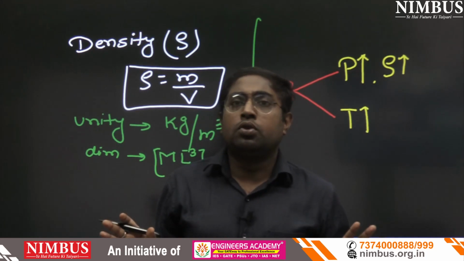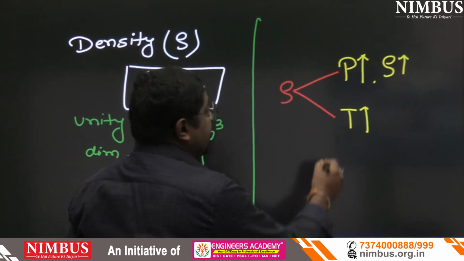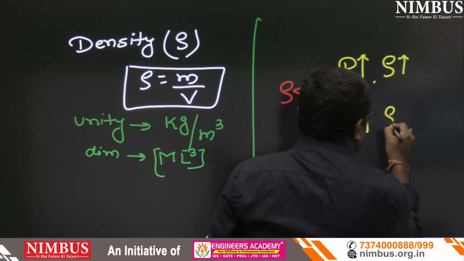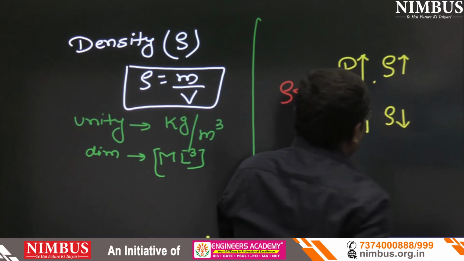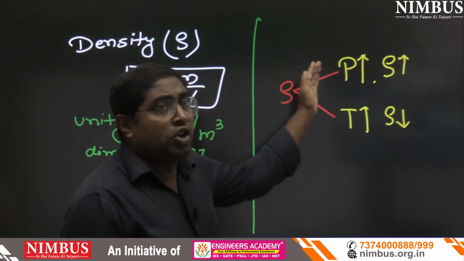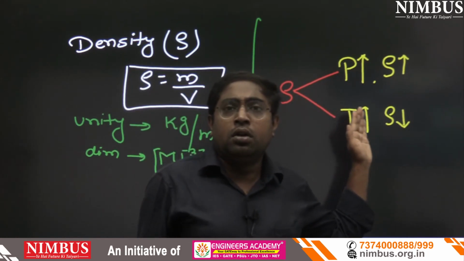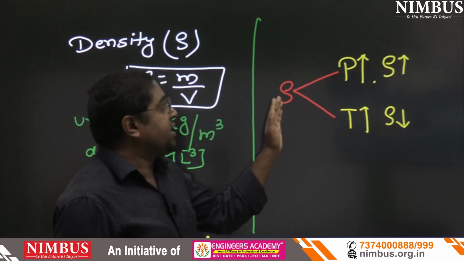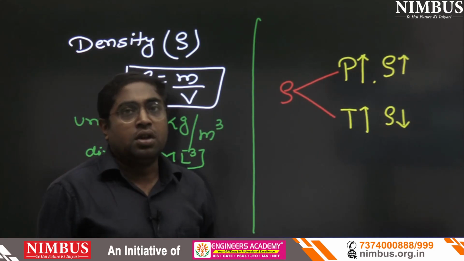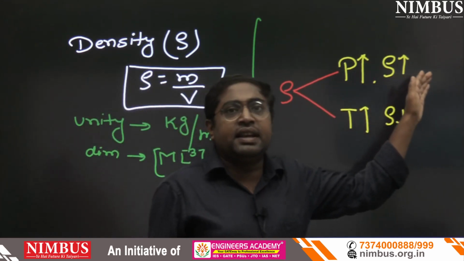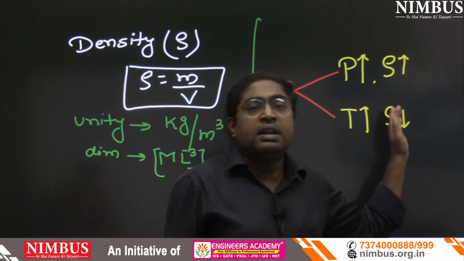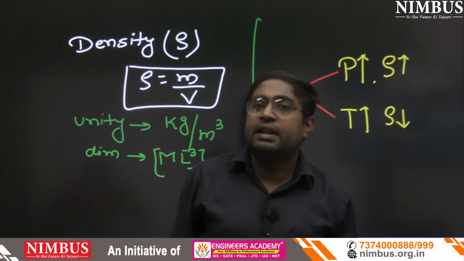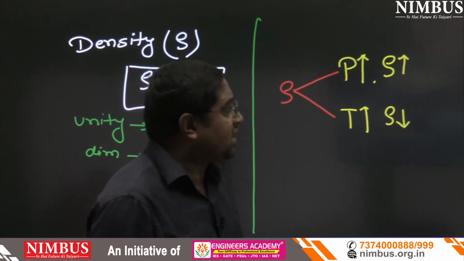Simply. So you should know that if we will increase the temperature, so density will decrease. So unfortunately, density is the function of pressure and temperature. With increase in pressure, density increases, and with increase in temperature, density decreases. Is that clear?